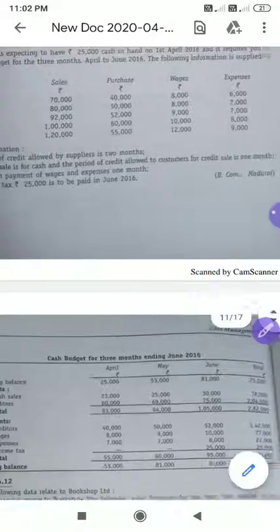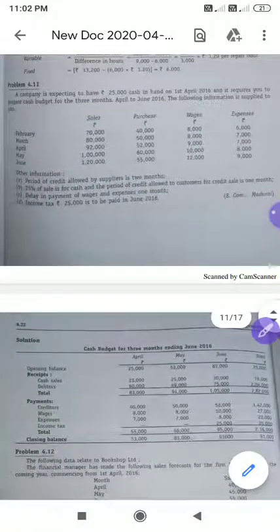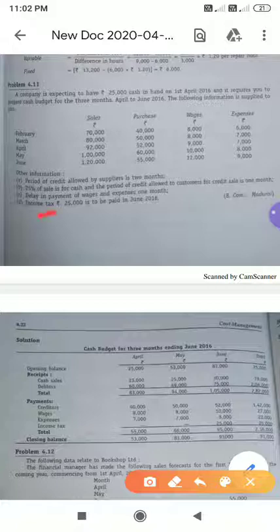You might be wondering why. See, they have given February and March, but I have not taken February and March, because they have asked us to prepare only April to June. So we don't want February and March. Okay, we are done with expenses. See, income tax is related to only June, not for April. So ignore. You have to put it as nil.